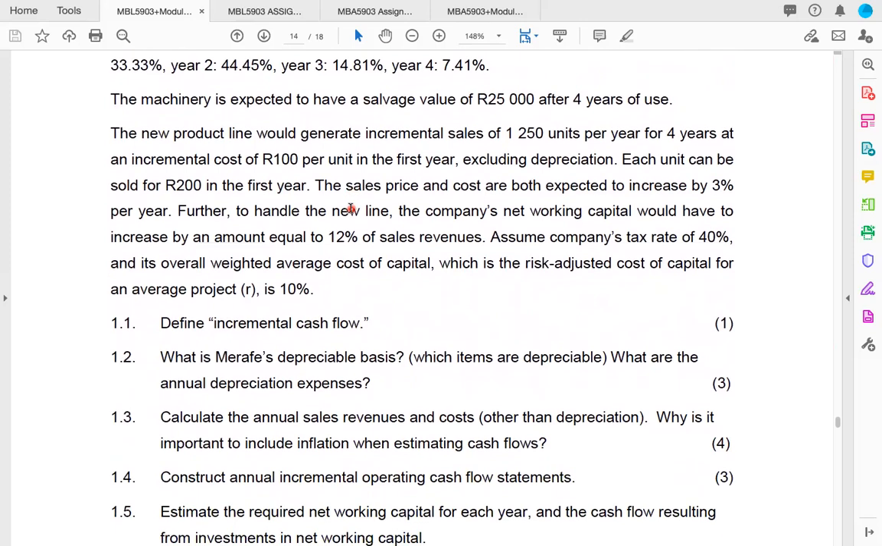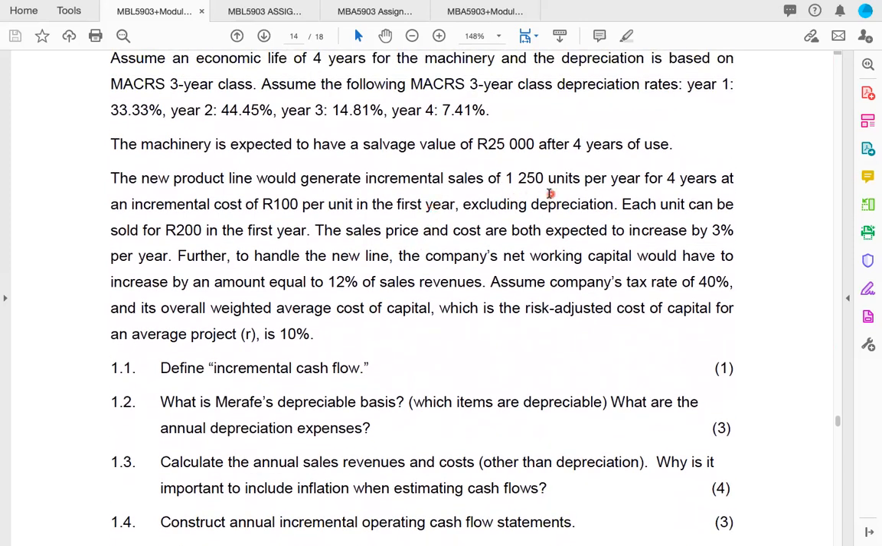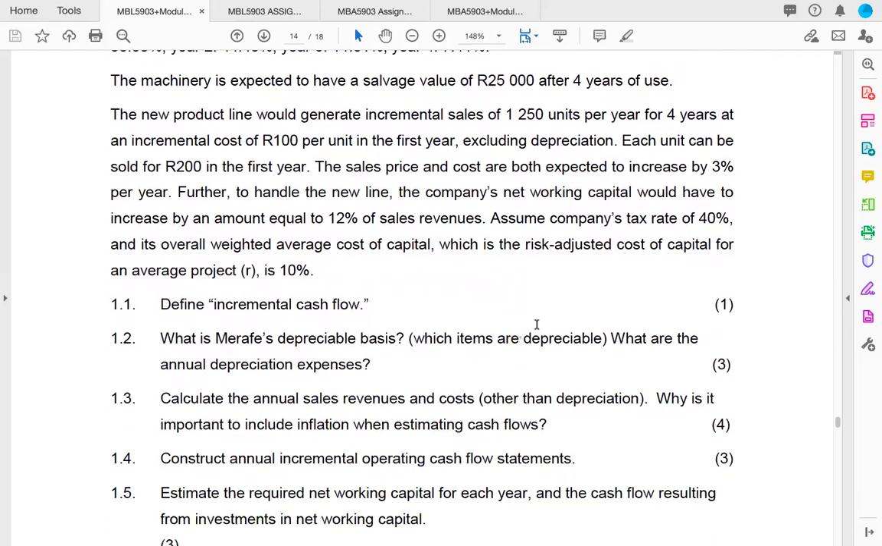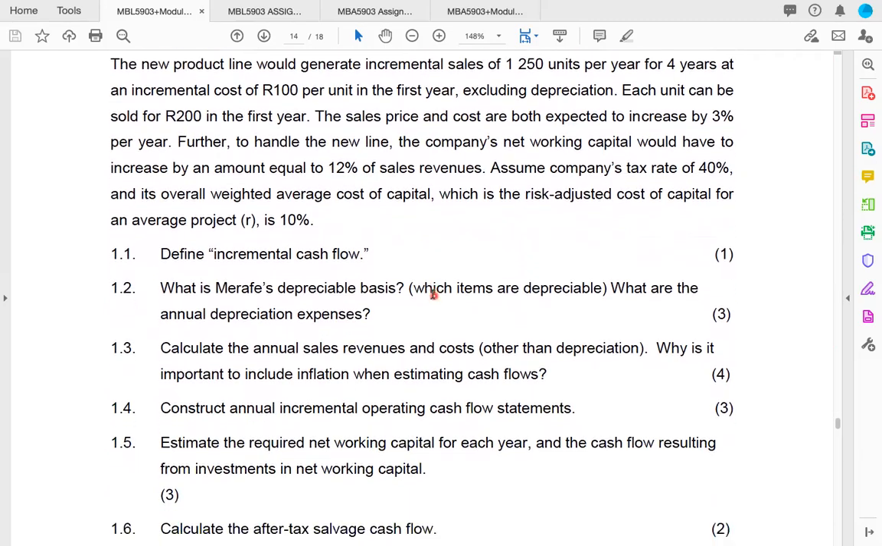The new product line would generate incremental sales of 1,250 units per year for 4 years at an incremental cost of 100 Rand per unit, excluding depreciation. Each unit can be sold for 200 Rand in the first year. The sales price and costs are both expected to increase by 3% per year. Further, to handle the new line, the equipment's net working capital would have to increase by an amount equal to 12% of sales revenue. Assume the company's tax rate is 40% and the overall weighted average cost of capital, which is the risk-adjusted cost of capital for an average project, is 10%.